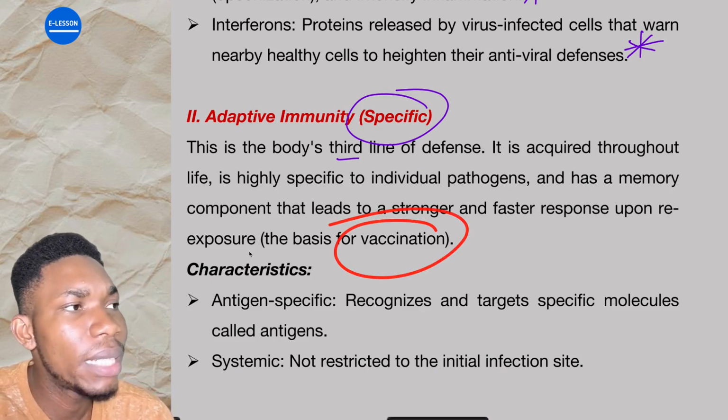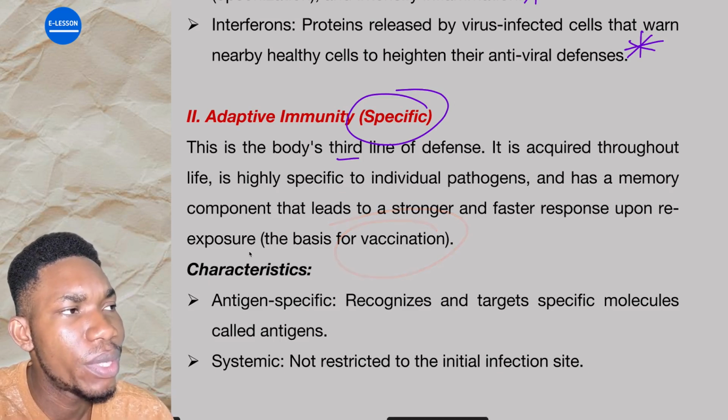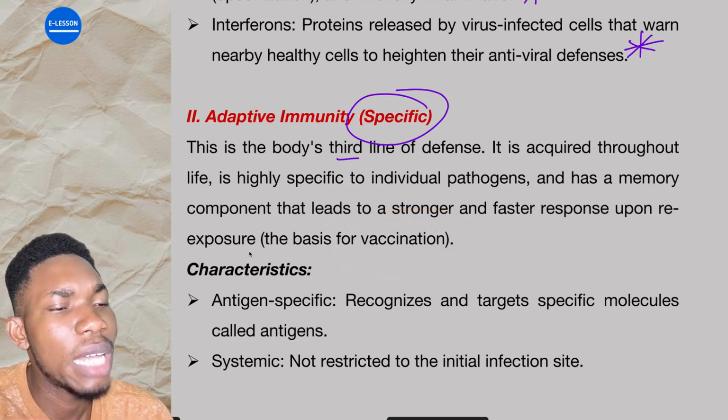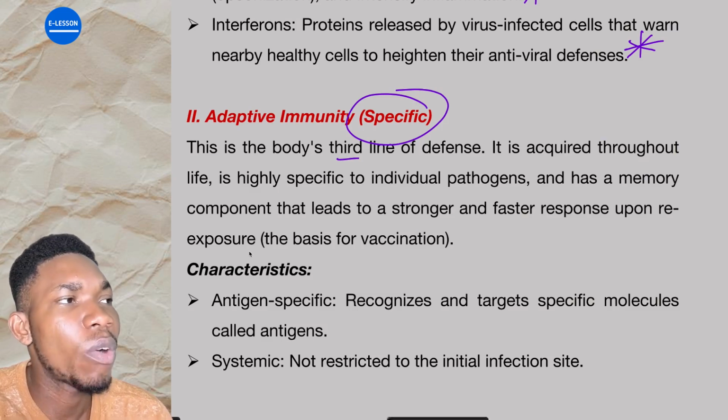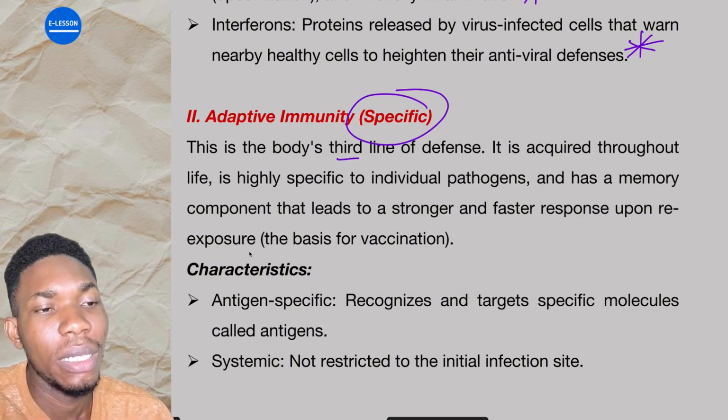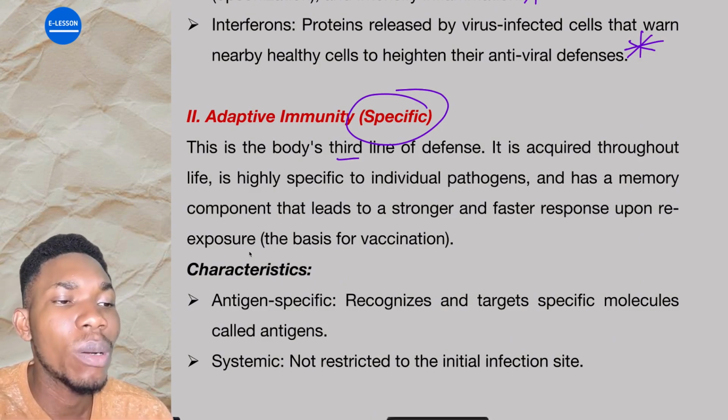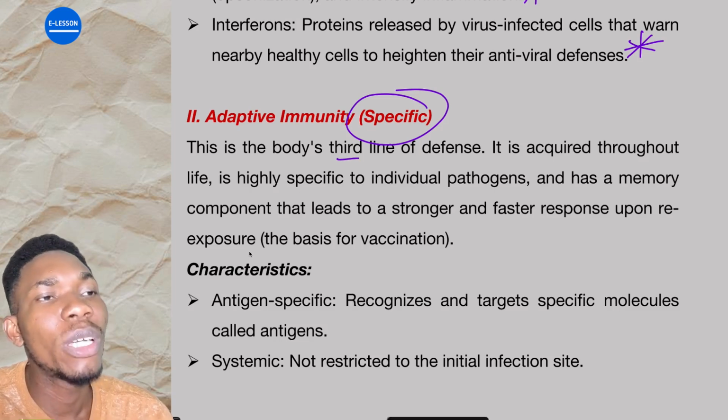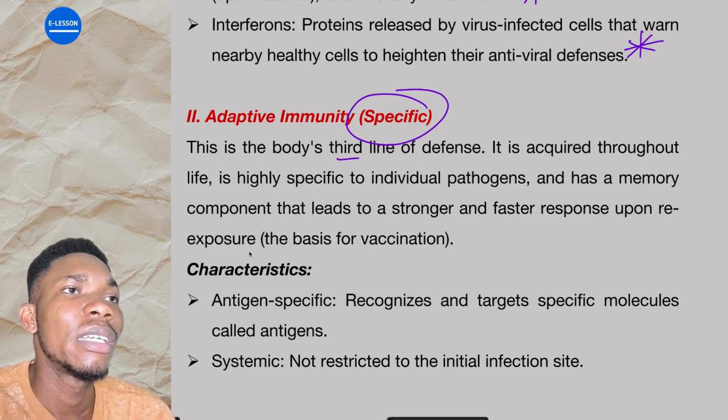Now, what do we mean by this adaptive immunity? Let me explain so that you will understand. Adaptive immunity is the third line of defense. It is acquired throughout life. It's not something that you just acquire at once. It's throughout life, and it has a memory component.